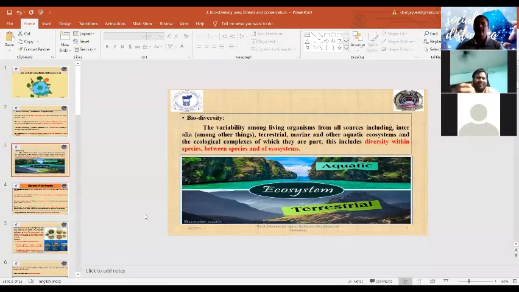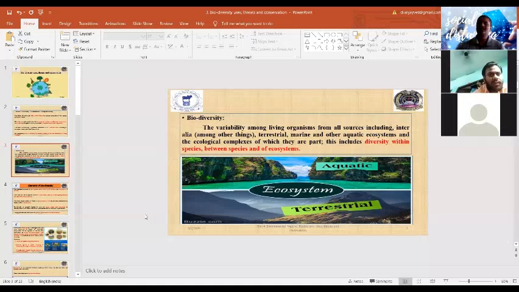So we can define biodiversity as the variability or variations among living organisms from all sources, including, inter alia, terrestrial and marine organisms, aquatic ecosystems, and ecological complexes.